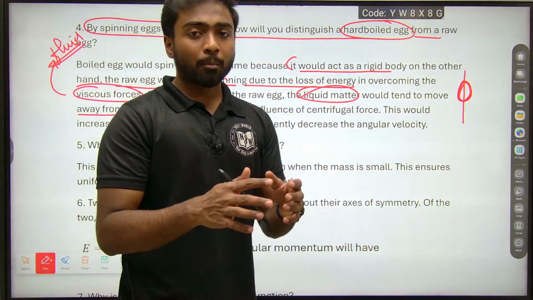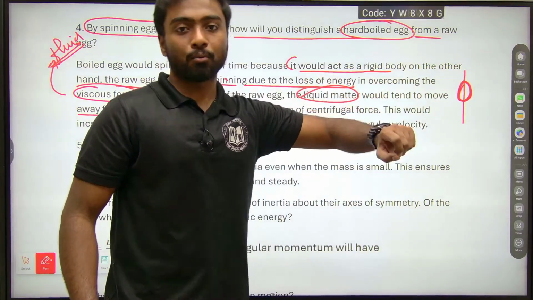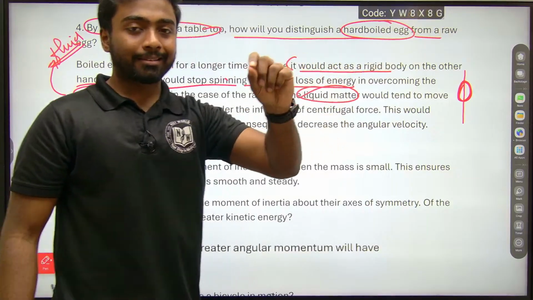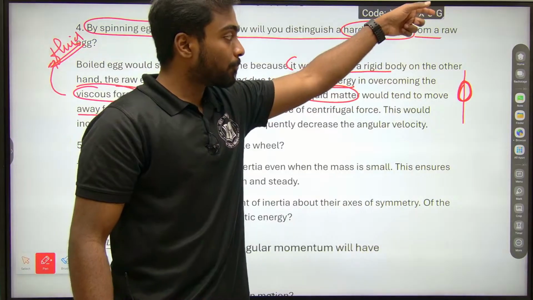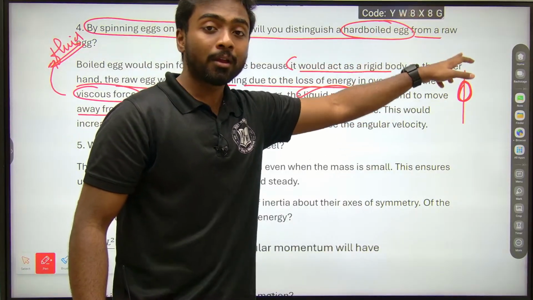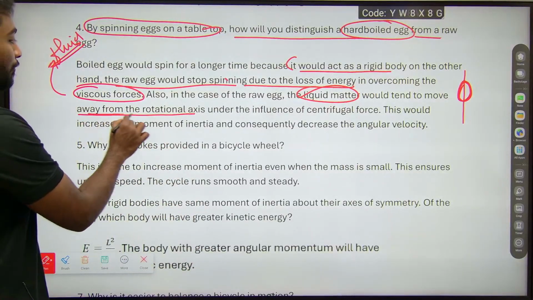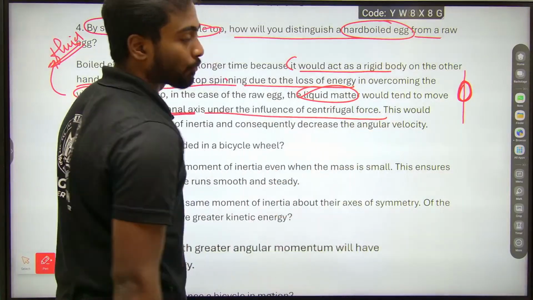When I talk about a boiled egg, everything is fixed. There is no place to move. So whatever the particles are, when I start rotating, they will rotate with respect to the fixed axis. In the raw egg, the liquid tends to move away from the fixed rotational axis under the influence of centrifugal forces.